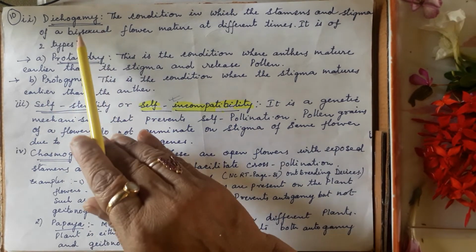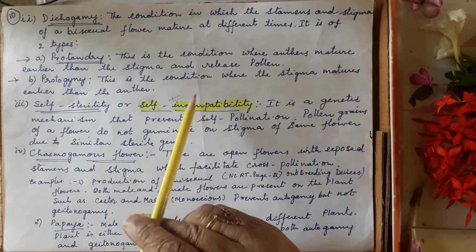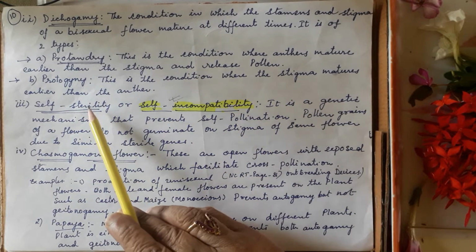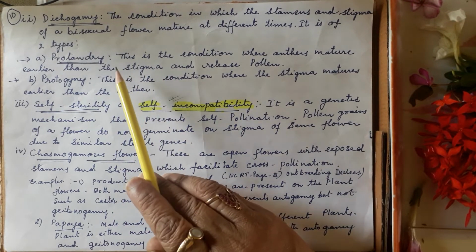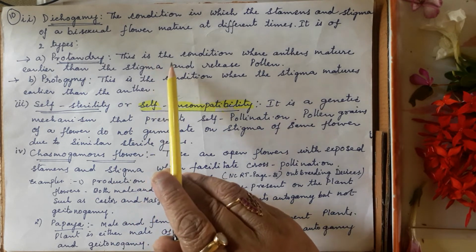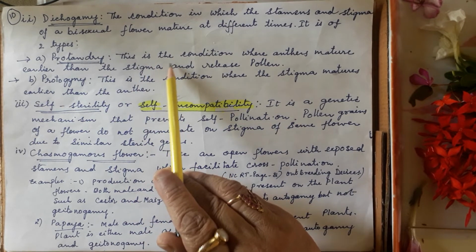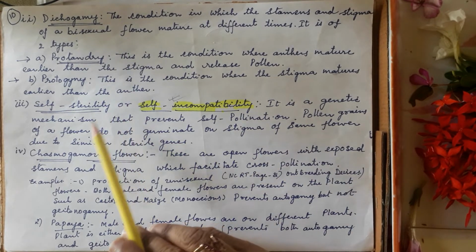The second variety of dichogamy is protogamy, the condition where the stigma matures earlier. So here the stigma matures first, whereas in protandry the anthers will mature first. Okay, now the second dichogamy is over, the third condition is